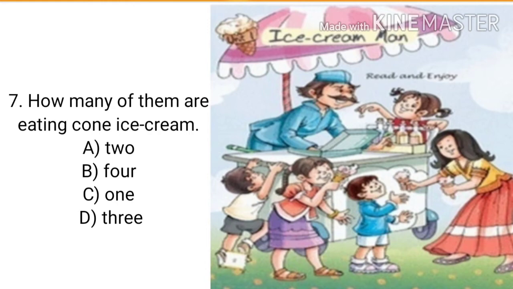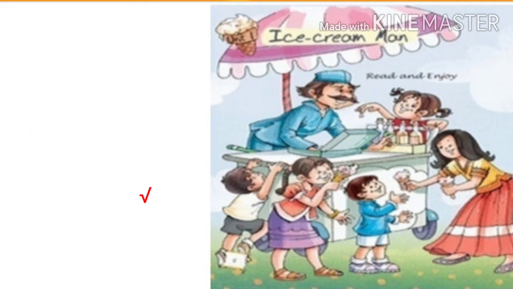Seventh question. How many of them are eating cone ice cream? A. 2, B. 4, C. 1, D. 3. Carefully observe the picture. Yes, only one girl is eating cone ice cream.